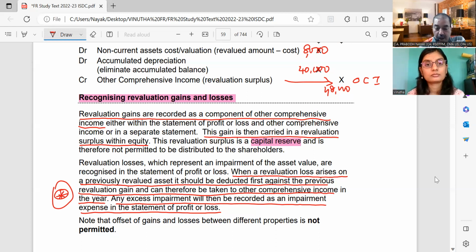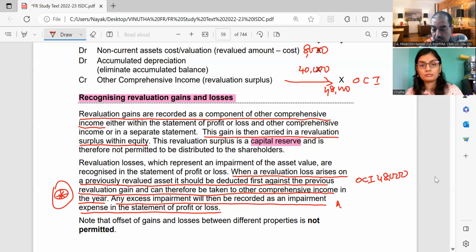What is the catch? The catch is that when the revaluation loss arises on a previously revalued asset, it should be deducted first against the previous revaluation gain and can therefore be taken to OCI in the year. Any excess impairment will then be recorded as an impairment expense in the statement of profit or loss. Now, for example, in this case only, in the first year we had an OCI benefit of 48,000. And the asset was revalued to 1,08,000.